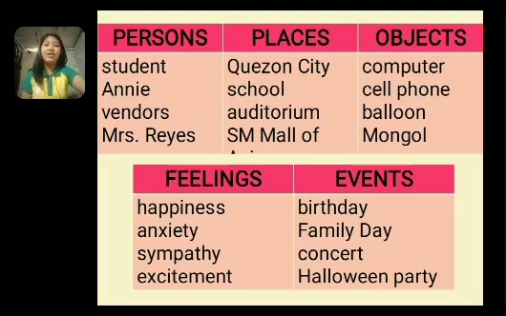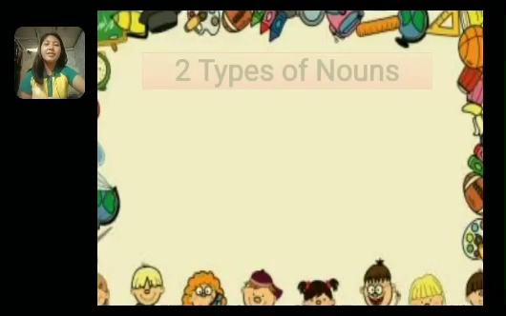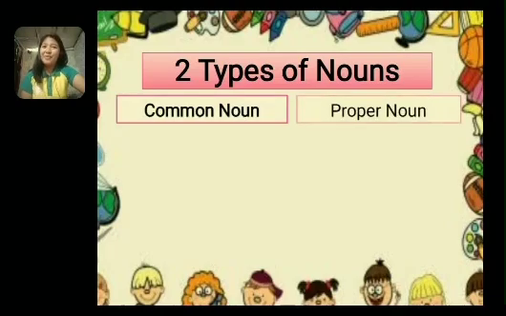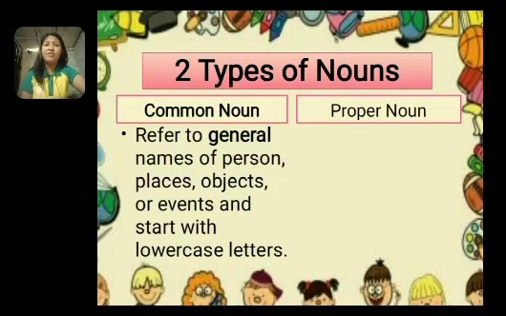Very good. Let's proceed. So we have two types of nouns. What are those? We have the common noun and the proper noun. So what is the common noun? Okay, class, please read. Okay, very good. The common noun refers to a general name of persons, places, objects, feelings, and events. And also the common noun starts with a lowercase letter.